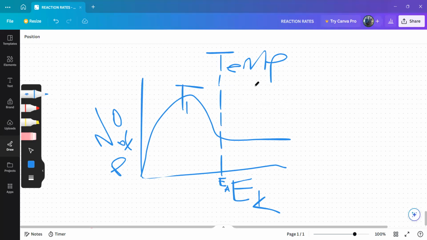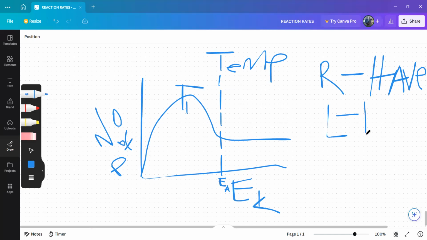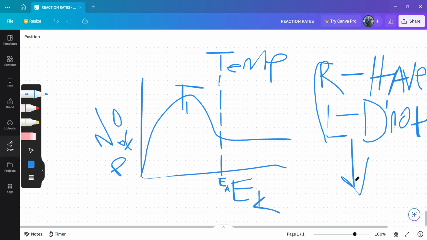The one on the right has sufficient kinetic energy, and the one on the left does not have sufficient kinetic energy, which means whatever is to the left of activation energy, because we are speaking left and right with respect to activation energy, EA.